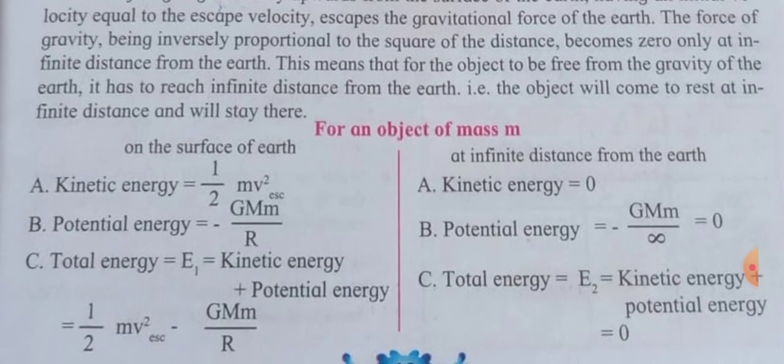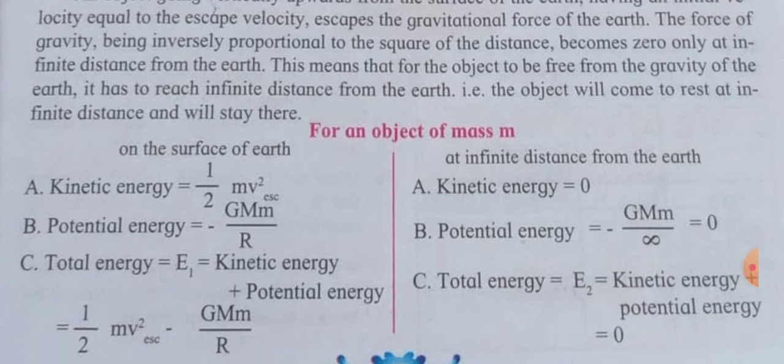For an object of mass m, see here: on the surface of the earth, kinetic energy is equal to half mv square, potential energy is minus GMm upon r, and total energy becomes E1, kinetic energy plus potential energy. It is given by the formula half m v escape velocity square minus GMm upon r. At infinite distance from the earth, kinetic energy is 0, and potential energy also becomes 0, since minus GMm upon infinite distance is equal to 0. So total energy E2, kinetic energy plus potential energy, is 0.